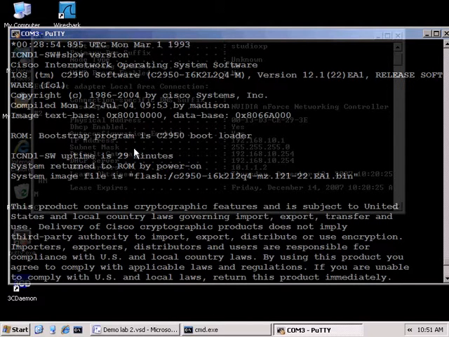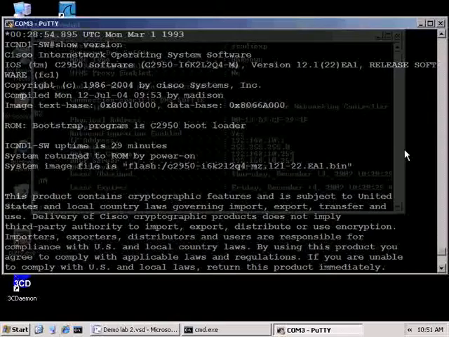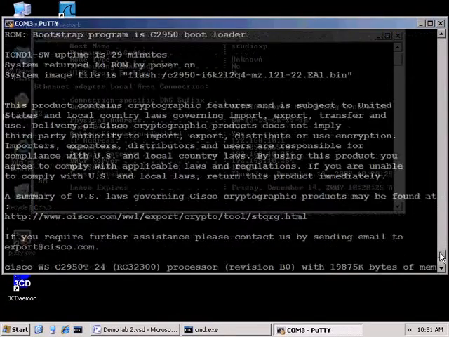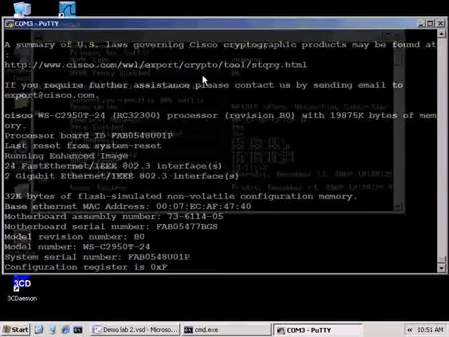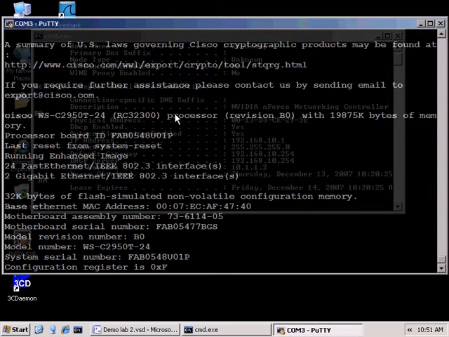So this device has been up for 29 minutes. This is the flash. It was returned by ROM by power on because we plugged the switch in. We have the lawyerism here about the cryptographic feature set. From there, go to Cisco Crypto and learn all about why it's a bad thing. We have 24 Fast Ethernet ports and 2 gigabit ports on this switch. 32K of flash simulated NVRAM. I did mention there was something kind of weird going on there. It's not really an NVRAM chip like it is in a router, but that's simply the case.